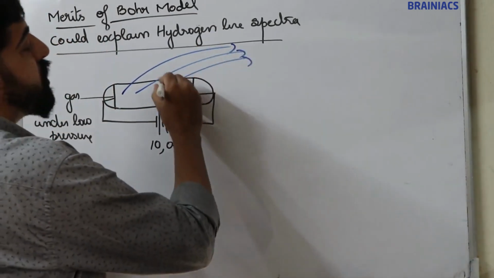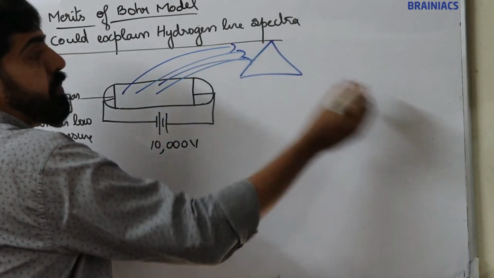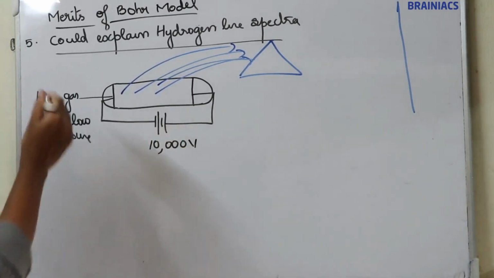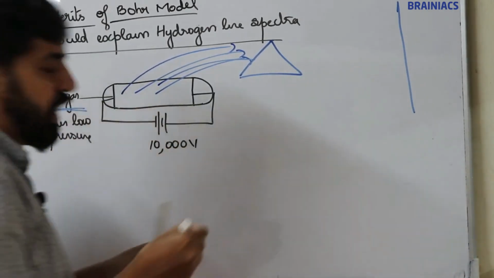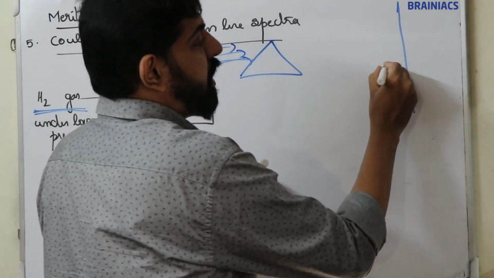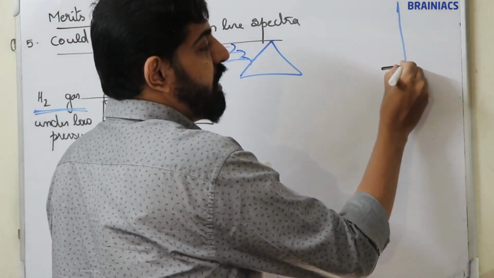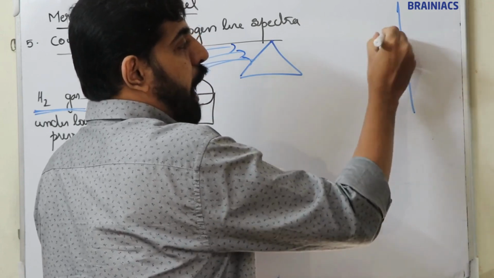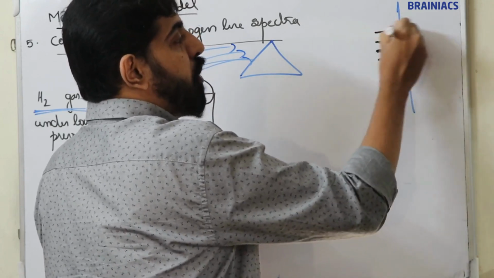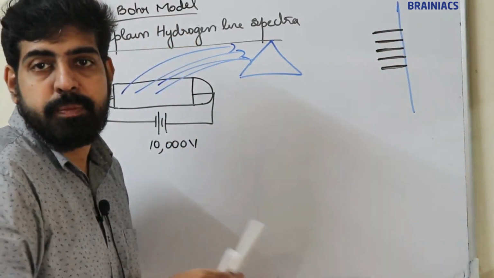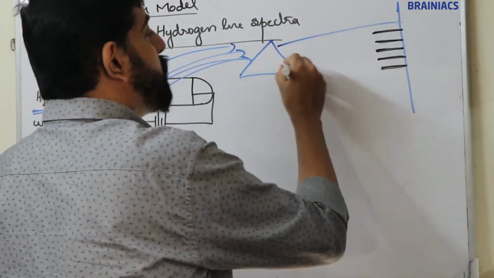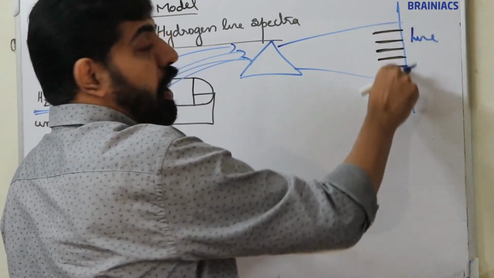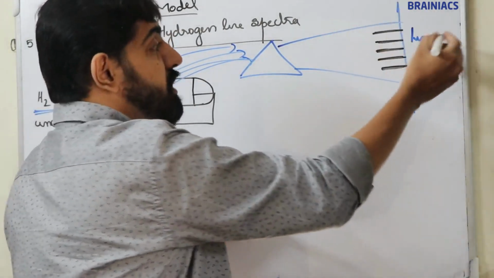Now this emitted radiation is passed through a prism and is projected on a screen. In the case of hydrogen gas, what we are observing is that we are getting five lines. One line, gap, second line, gap, third line, gap, fourth line, gap, fifth line. So this is what we are observing in the emission spectra. This spectra is known as line spectra because we are getting an array of lines.